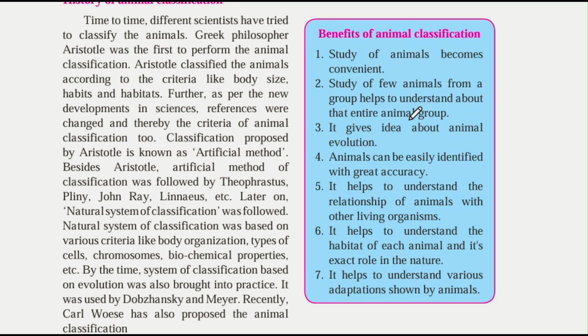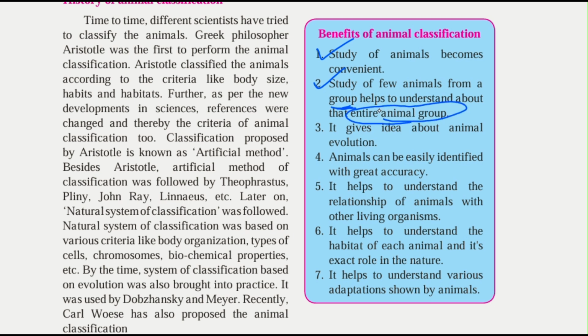Now let's see what are the benefits of animal classification. Study of animals becomes convenient. Because of this classification, we can study the variety of animals conveniently. Study of a few animals from a group helps to understand the entire animal group.